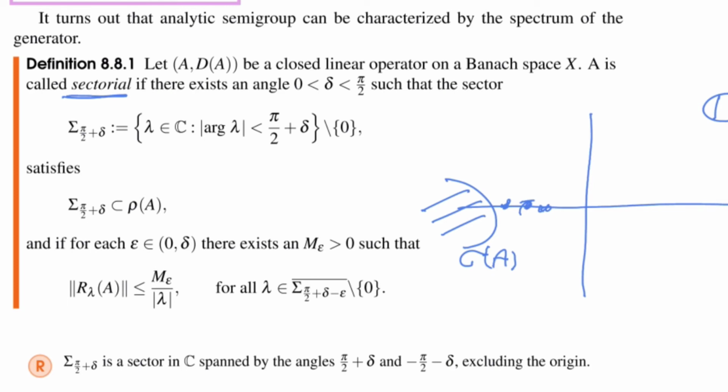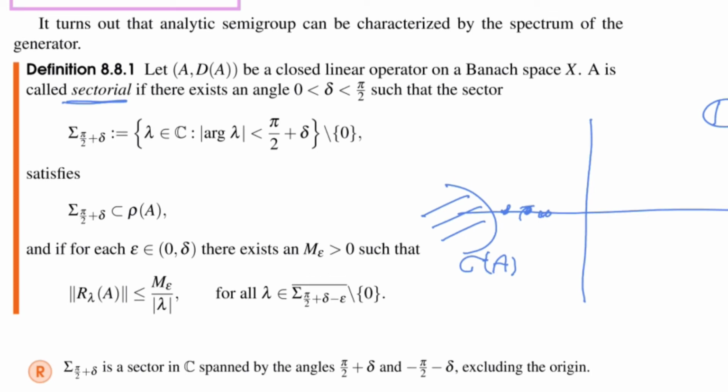So A is called sectorial if there's an angle delta, so that the sector spanned by pi half plus delta lies in the resolvent set. This is the key property. The sector is entirely in the resolvent set.